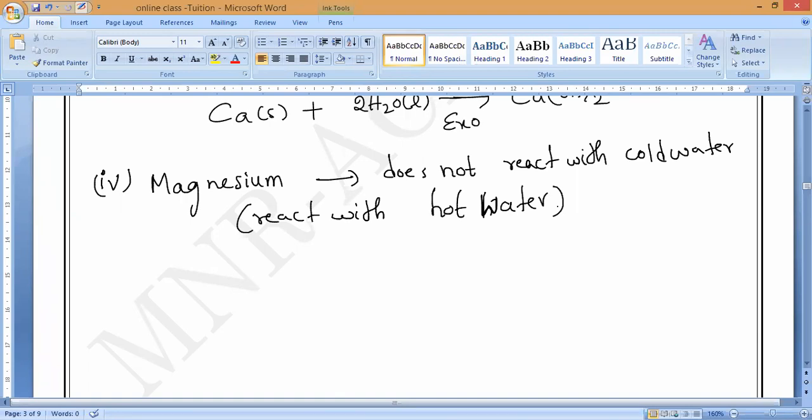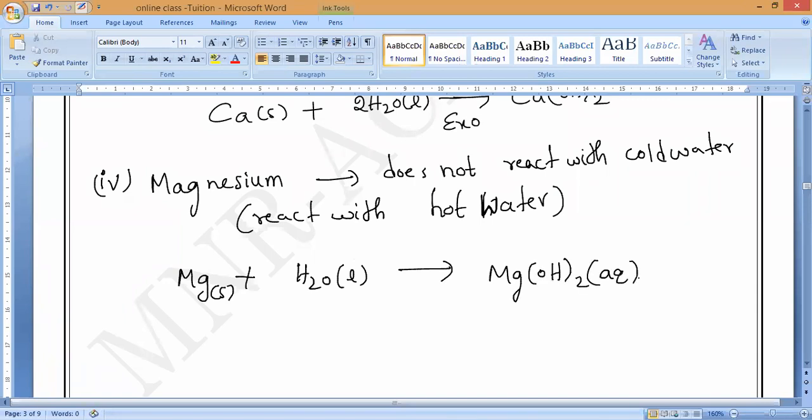Understand? Yes, sir. So please tell me now. Magnesium reacting with what? Solid state. Reacting with water, H2O, will give you magnesium hydroxide, Mg(OH)2. What is the state? Aqueous state, plus hydrogen gas. Sir, here also heat is produced? No, no heat is produced. So you write. Sir, is hydrogen liquid or gas?